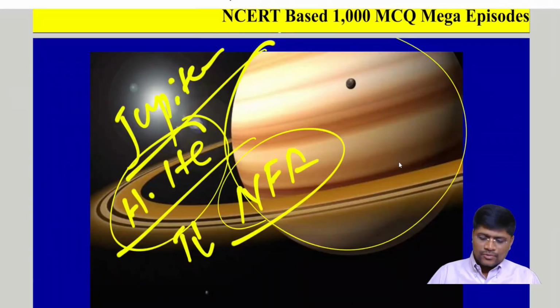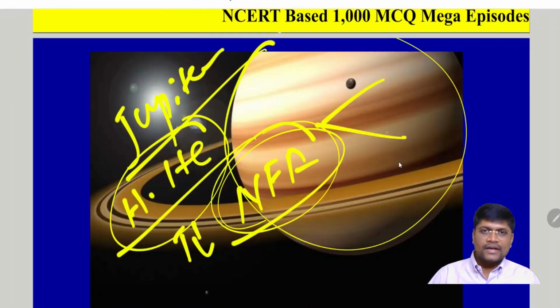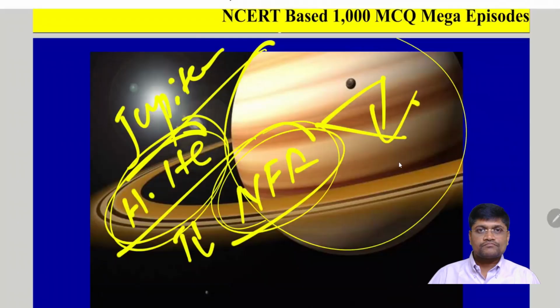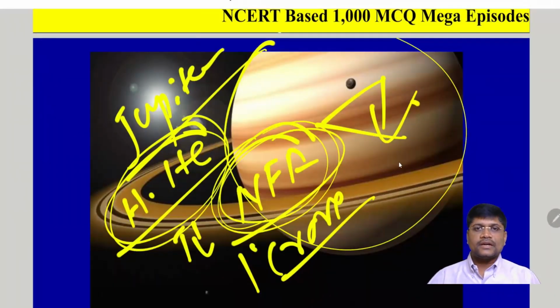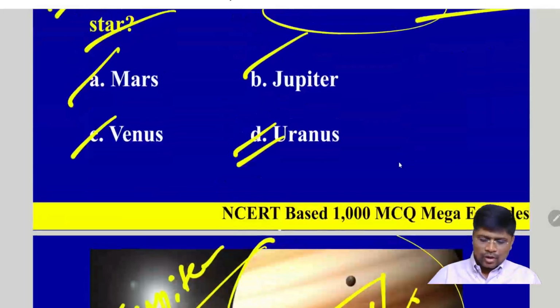Why does self-light come? Because of the nuclear fusion reaction, stars emit heat and light. Jupiter has a good amount of hydrogen and helium, which are the main fuels for nuclear fusion, but its internal temperature is very low. For nuclear fusion, it should be almost crores of degrees, but its internal temperature is very less. So it will not support the nuclear fusion reaction, though it was supposed to become a star. It is a failed star. Clear? So the correct option is B, Jupiter.